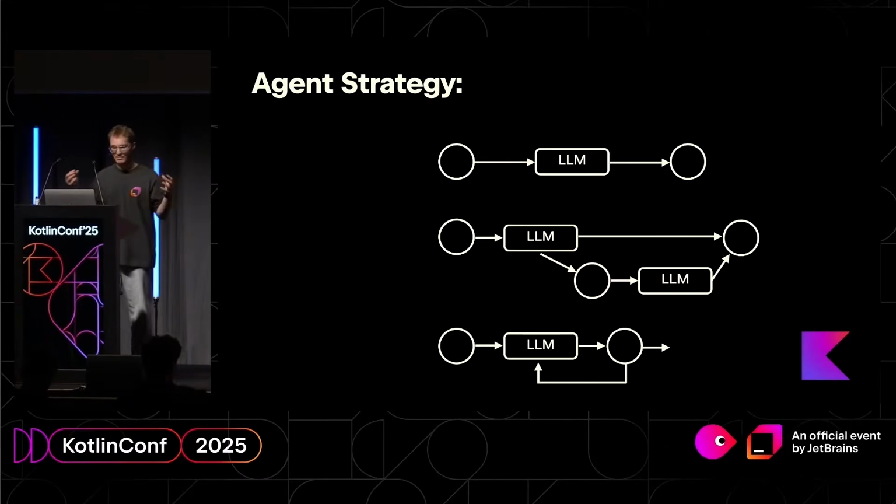Remember, I told you that at JetBrains we want agents to be reusable, composable, and many other things. This allows you to abstract the specific use case of your application from the general strategy of the agent, and it allows you to use this agent in different features and different products. That's the idea of strategy.